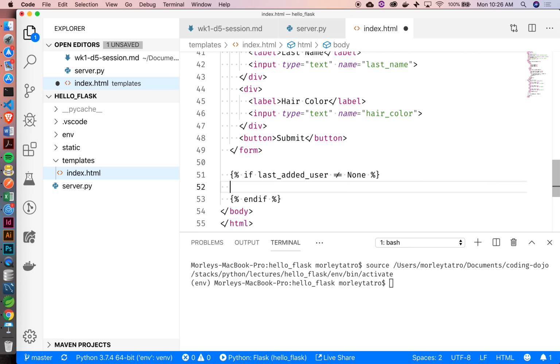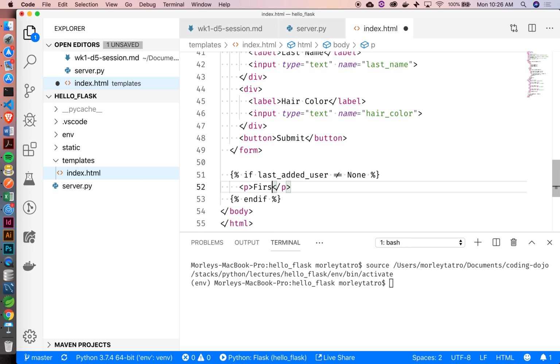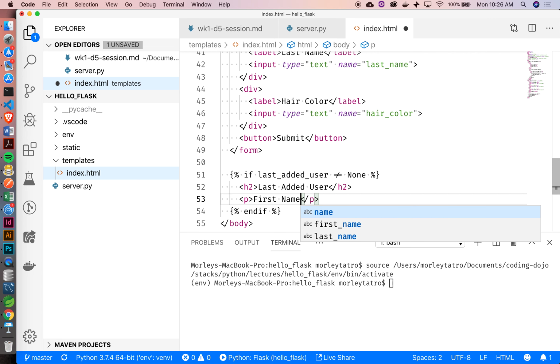Okay. And then we'll just do some p tags here. Actually, maybe we should put like an H2, last added user, first name, okay, and then how do I output the actual first name? Double curlies. Yes, double nested, very good.